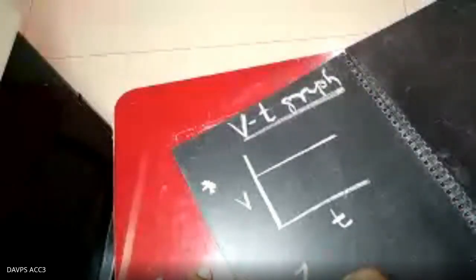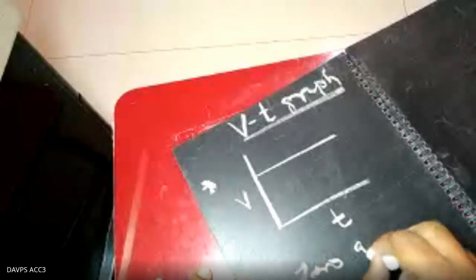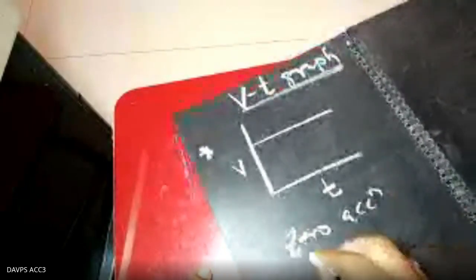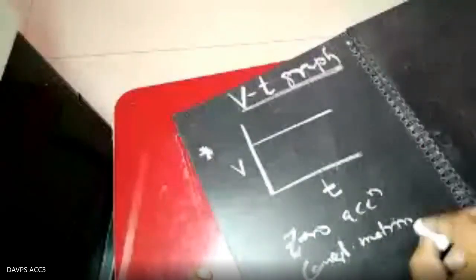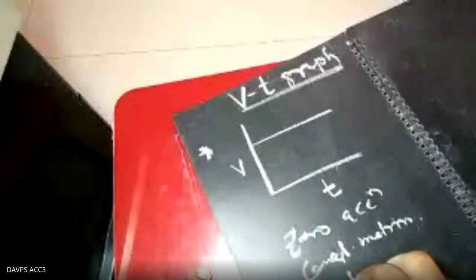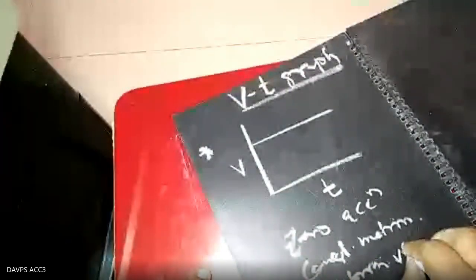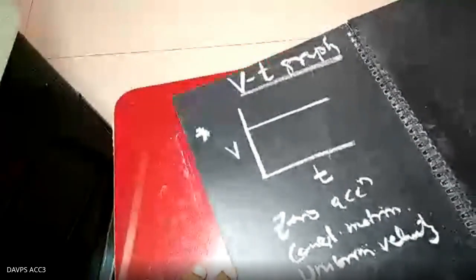Somebody is telling zero acceleration, somebody told constant motion, somebody tells uniform velocity.